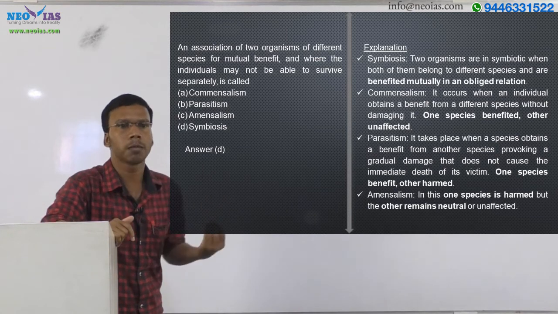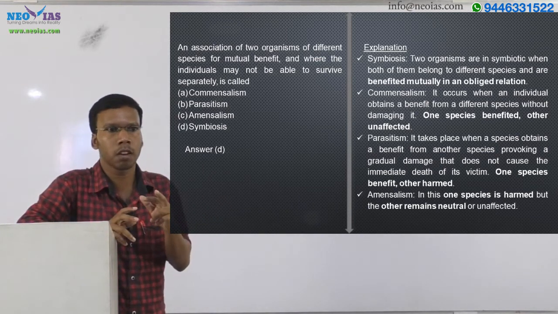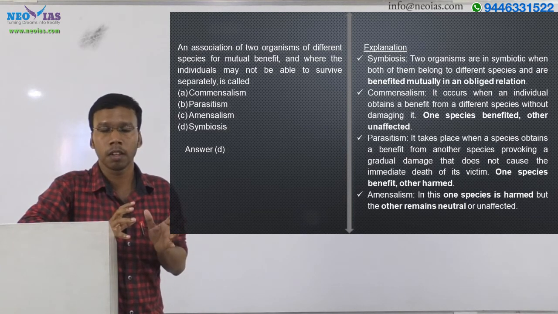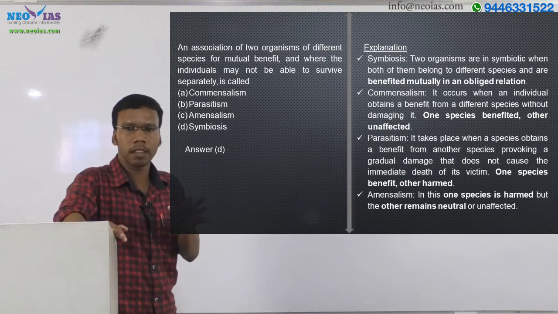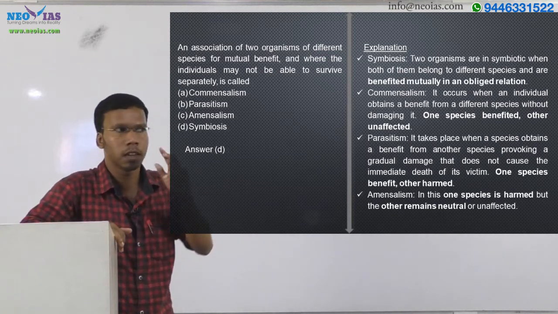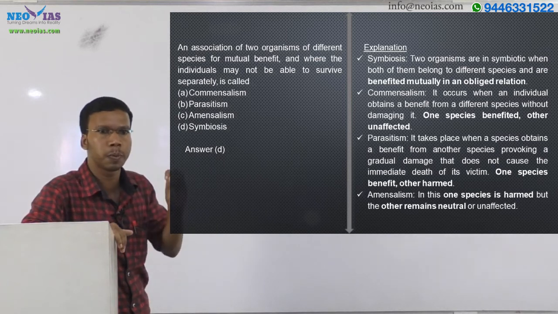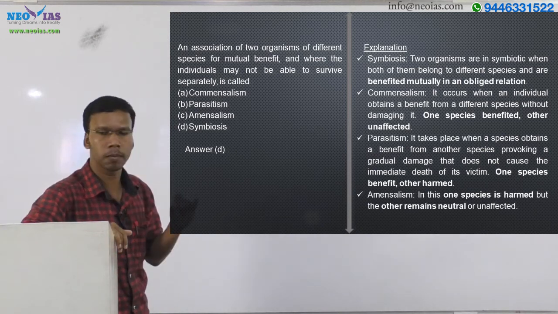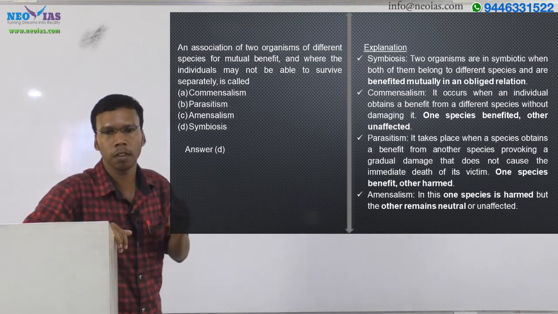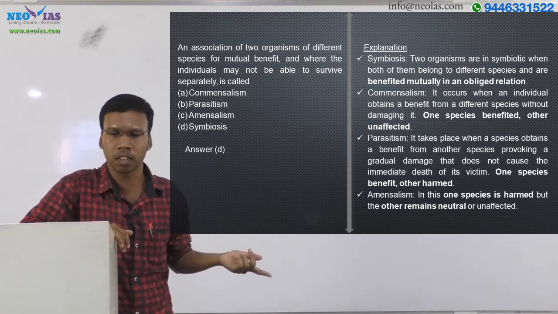There is another concept called mutualism. Symbiosis and mutualism are somewhat the same. The similarity is that in both the symbiotic relation as well as in mutualism, both species are benefiting. But in the case of mutualism, one species can survive without the second species.